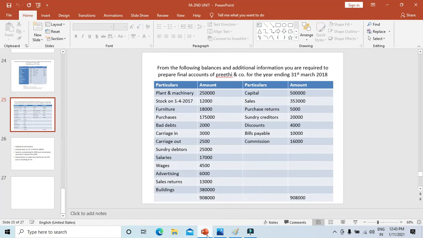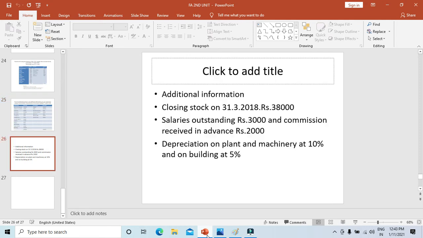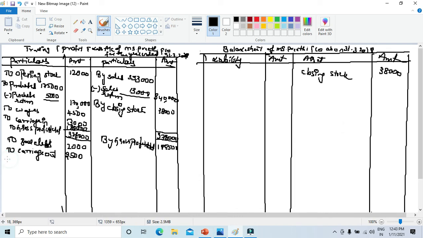So salary 17,000, I said, outstanding is there, you need to add it. 17 plus 3, as I already said, so let's start doing that. To salaries 17,000 plus outstanding salaries 3,000. So in the outer column it will be 20,000. You're going to add it back. The other is you're going to write down on the liability side, outstanding salaries 3,000. So we have taken the salary. So what's remaining? Let's take that one by one.